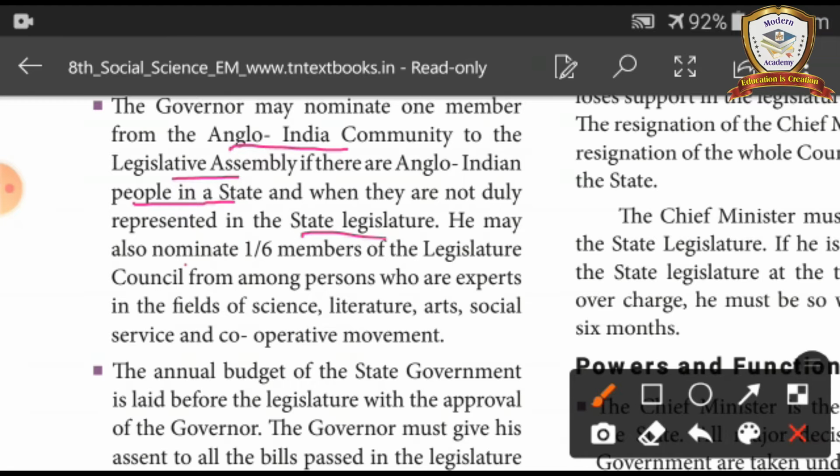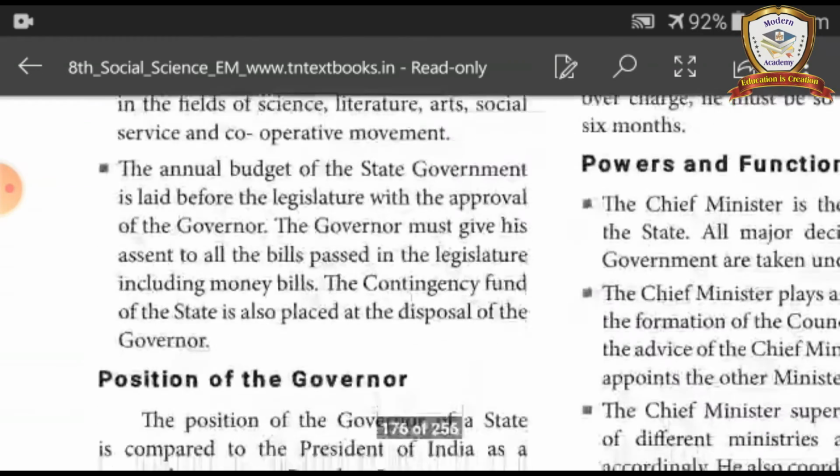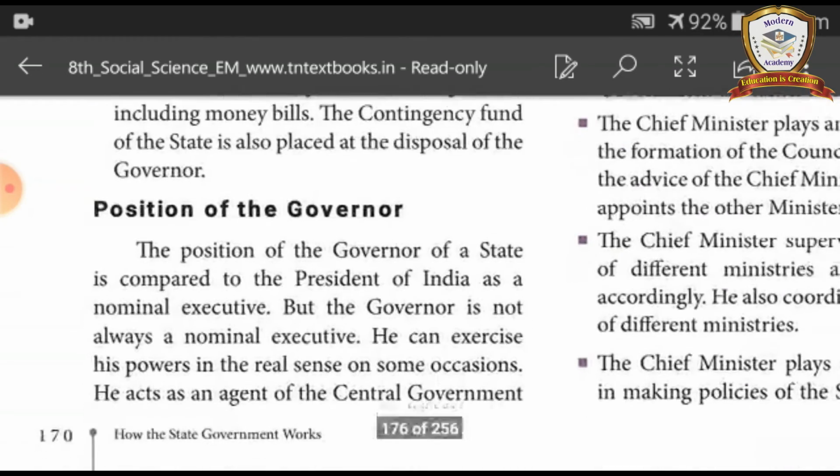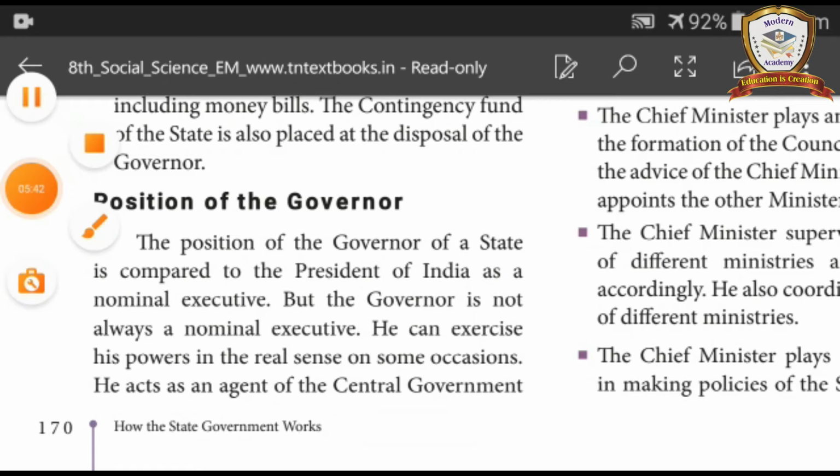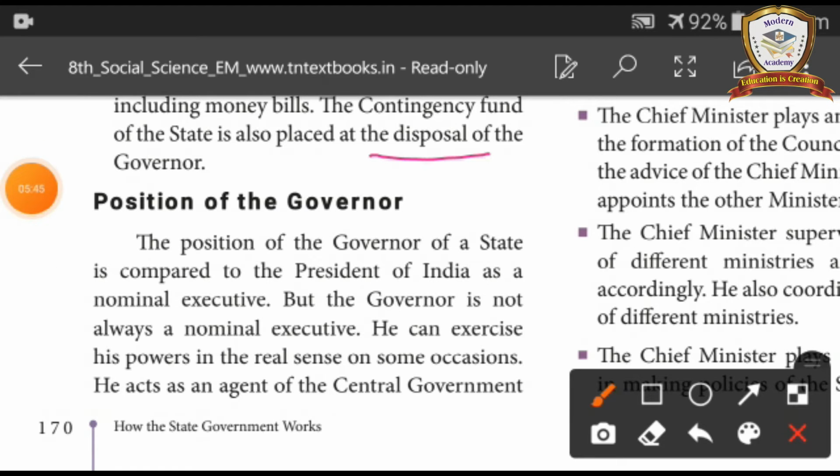He may also nominate 1/6 members of the Legislative Council from among persons who are experts in the fields of science, literature, art, social service, and cooperative movement. The annual budget of the state government is laid before the legislature with the approval of the governor. The governor must give his assent to all the bills passed in the legislature, including money bills. The contingency fund of the state is also placed at the disposal of the governor.